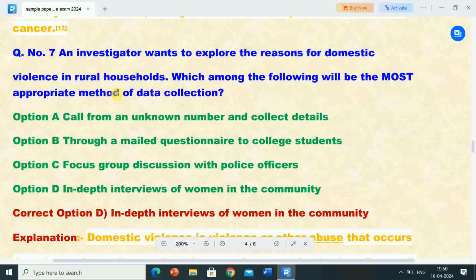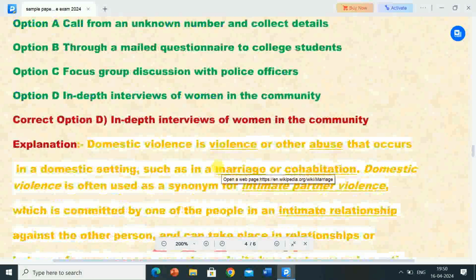So here the question is: an investigator wants to explore the reasons for domestic violence in rural households. Which among the following will be the most appropriate method of data collection? Correct answer is option D, that is in-depth interviews of women in the community. So if an investigator wants to explore the reasons for domestic violence in rural households, in-depth interviews of women in the community will be the most appropriate method of data collection.